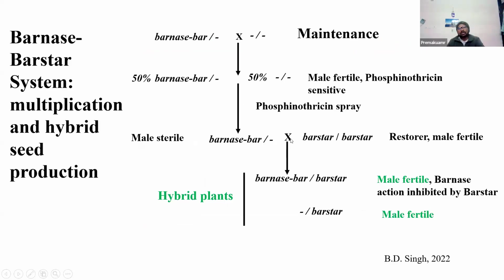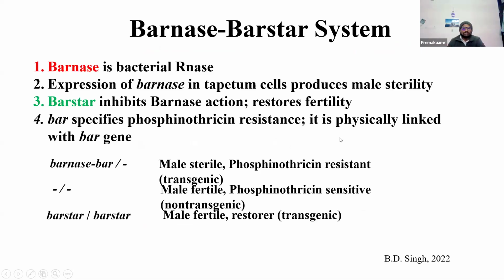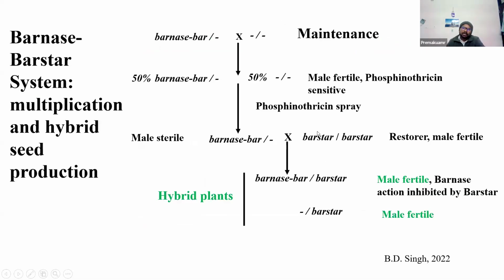Then, when it is crossed with the line having the Barstar construct, Barstar acts as a restorer gene. Restorer means whenever Barnase comes along with Barstar, it will suppress the activity of Barnase. Barnase produces an RNase which is detrimental to tapetum development, but Barstar will inhibit this Barnase.